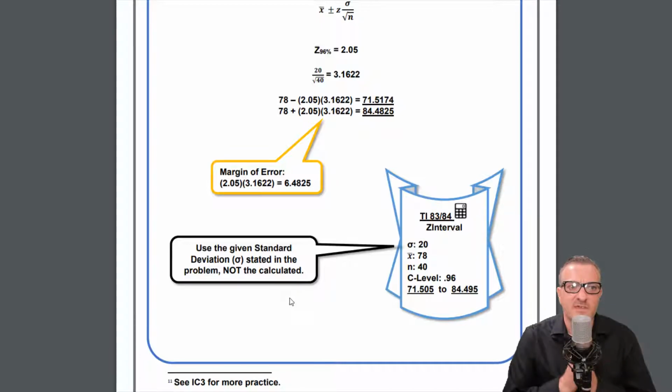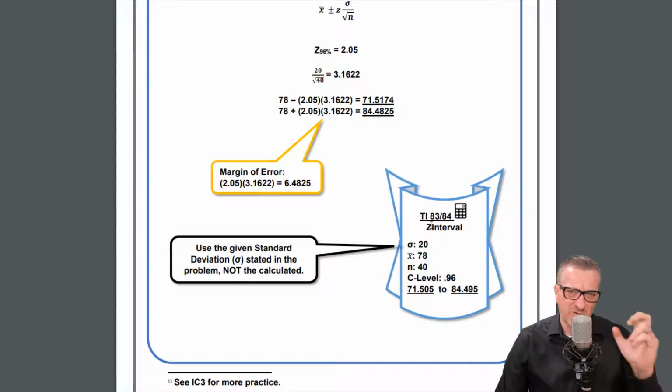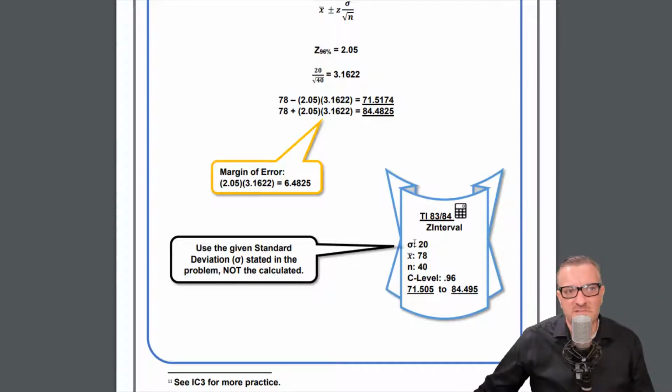You have to put in the given, and that's because, since this is the interval, your calculator knows how to do the math for you. So it's inherent in there. They know that they are working with what would be more imperfect data, so they actually do the math. And what happens is you put in the standard deviation part, and you put in the 40, and it will calculate this for you. So it actually does that for you in the calculator.